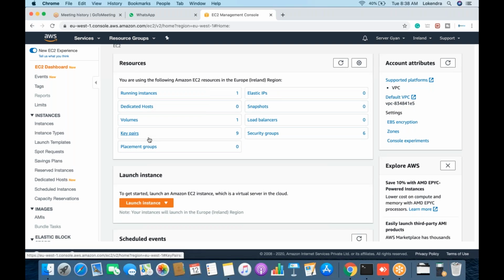Some images are pre-configured, or some come with only the operating system, like a template. So an AMI is a pre-configured operating template which is bootable.